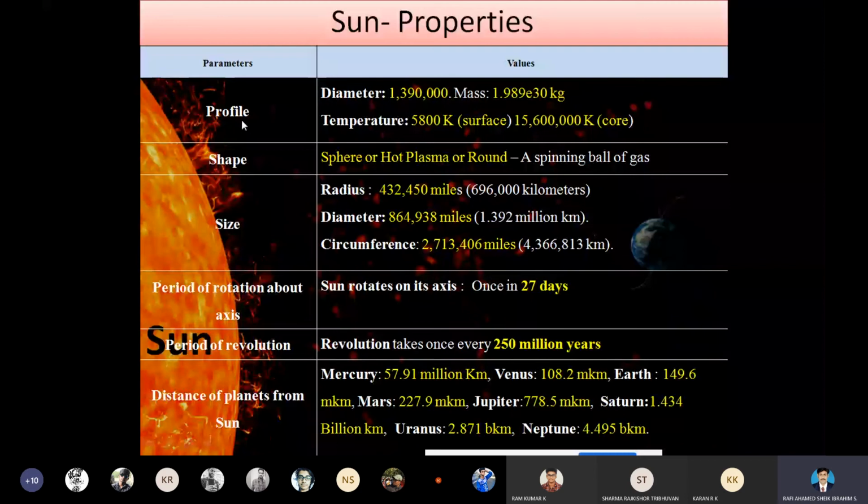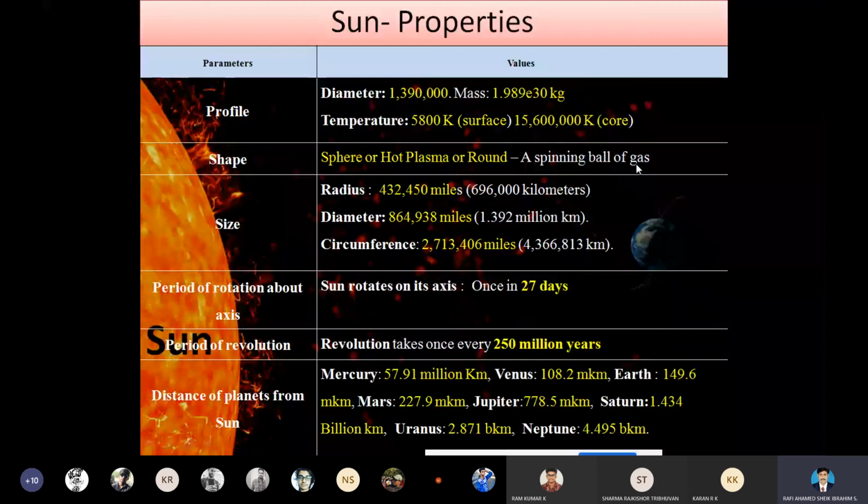Here in the first parameter, profile, we are discussing the diameter. The diameter is mentioned here, and the mass is also mentioned here. The temperature, as we have already learned. Then the shape is a sphere. We can also call it hot plasma, or it looks round, a spinning ball of gas. It's nothing but a spinning ball of gas.